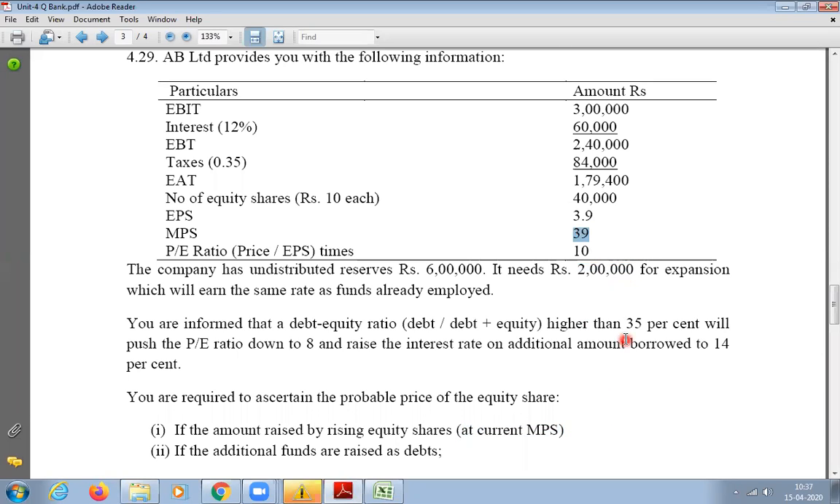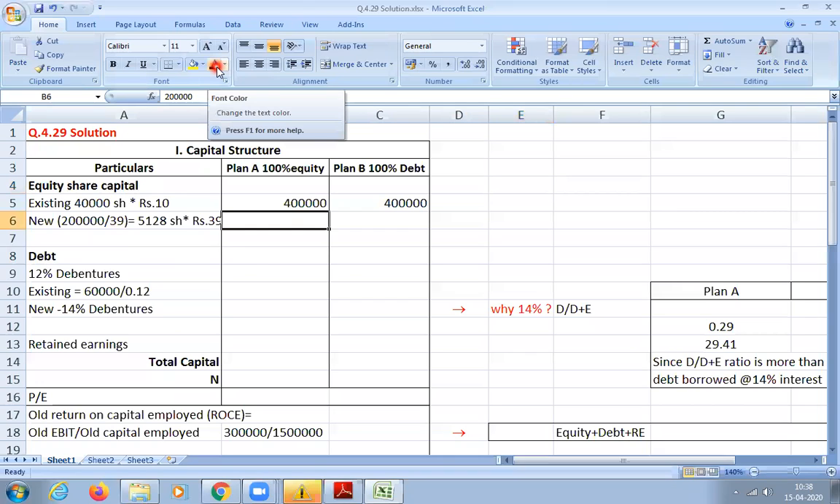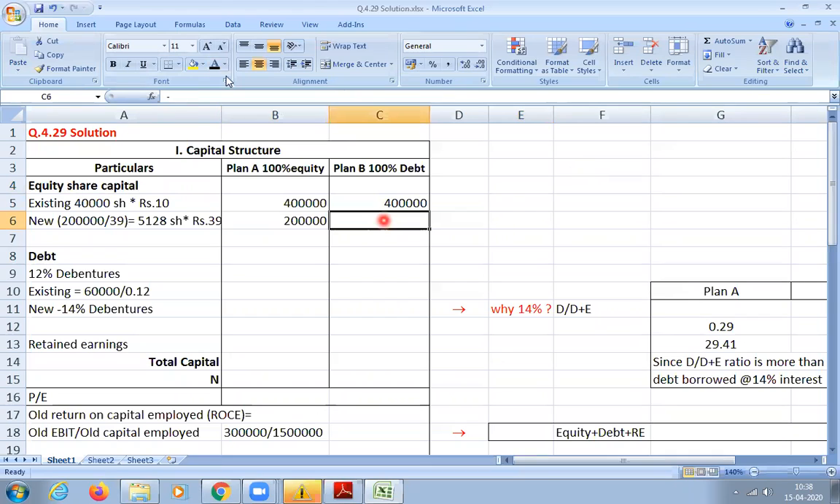So I gave you the hint now. How will you calculate? 2 lakh by 39, sir. Very nice. Correct. How much will you get? 5,128. Yeah, 2 lakhs divided by 39 rupees, you get 5,128 shares. Correct? So if you multiply again with 39, how much will you get? 2 lakhs. Yeah, 2 lakhs you will get. Got it? And debt will be nil. In the second plan there is no equity, so it is nil. Clear?